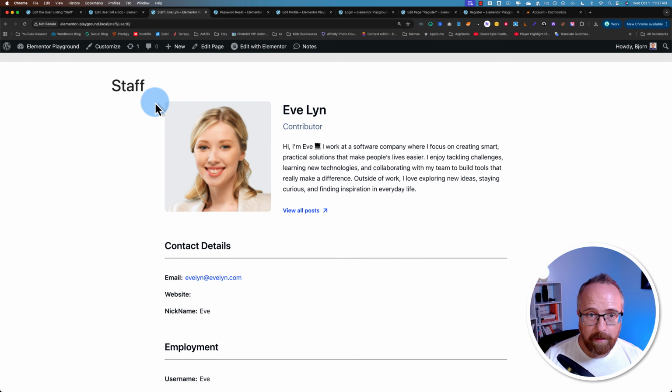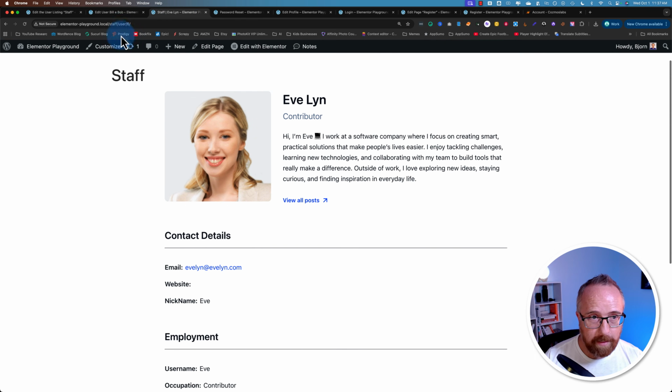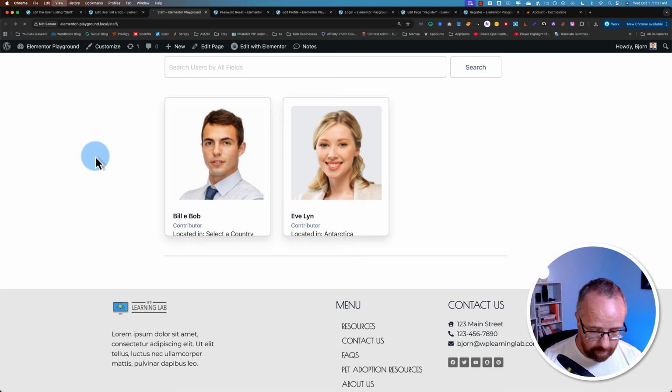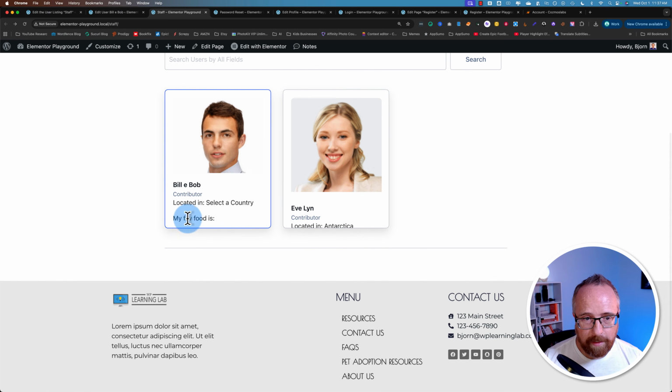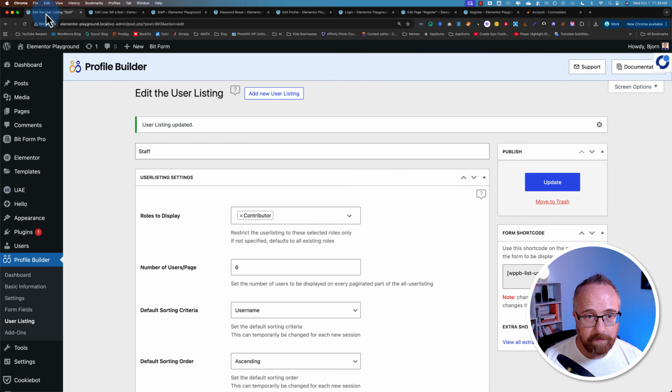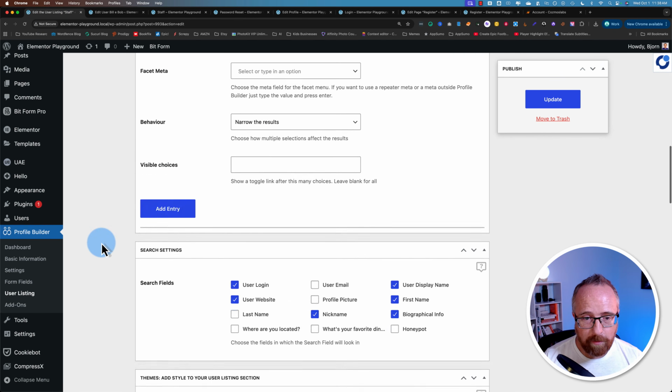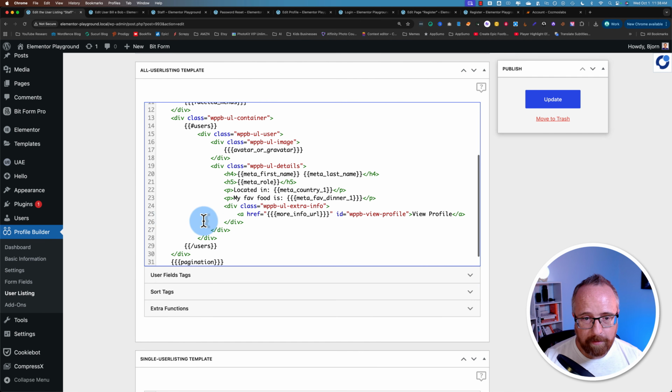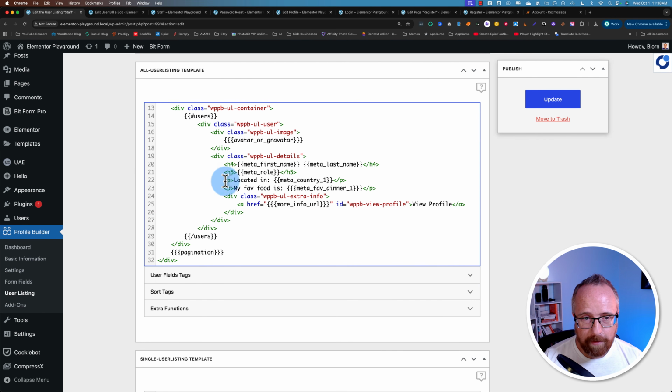Okay, let's go check that out. Let's go back to the main staff page and refresh. We see where "located in" is appearing right there. Doesn't look good. Let's fix that. It's just the position or the location we put the HTML in. So we put it right here under the H5.